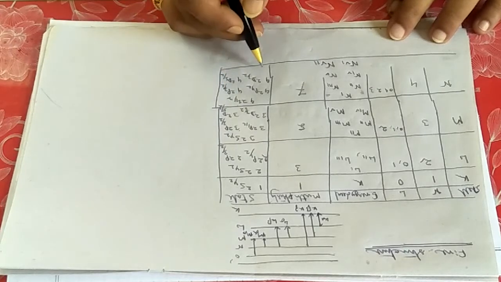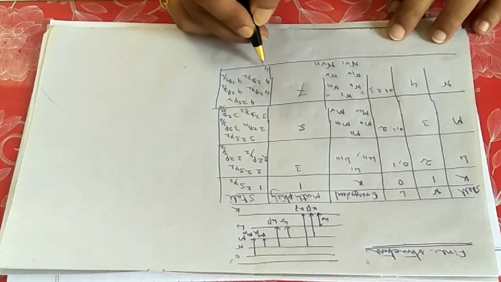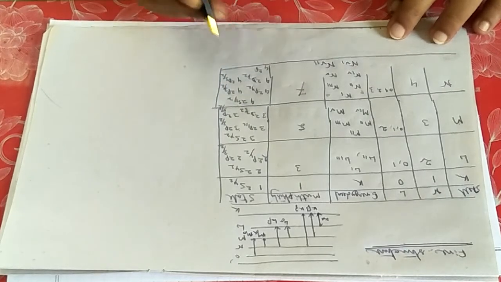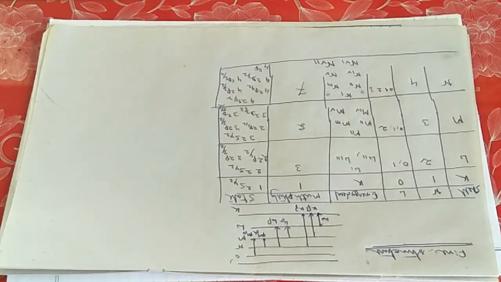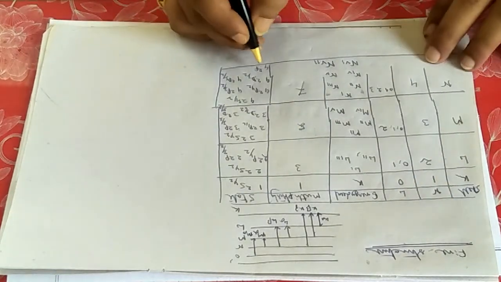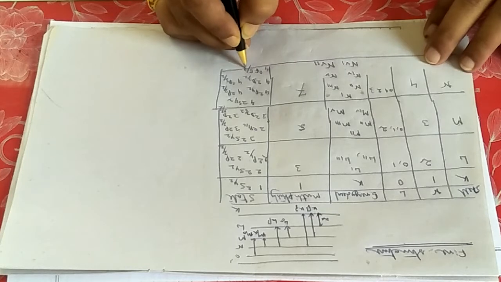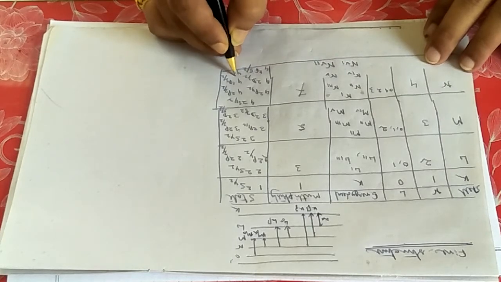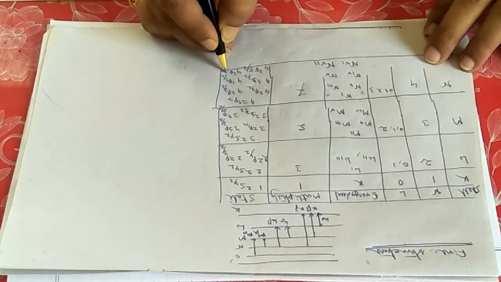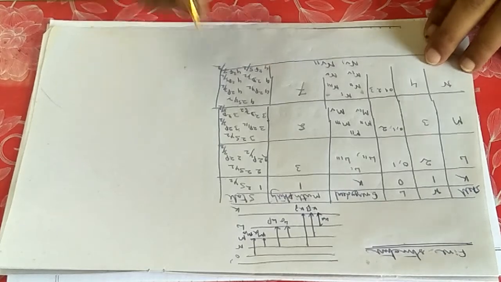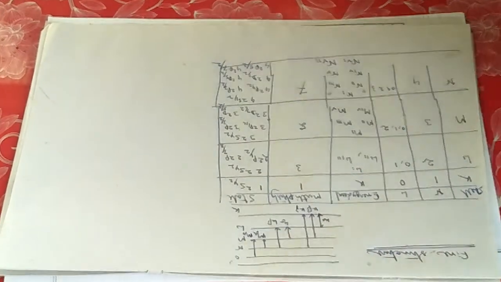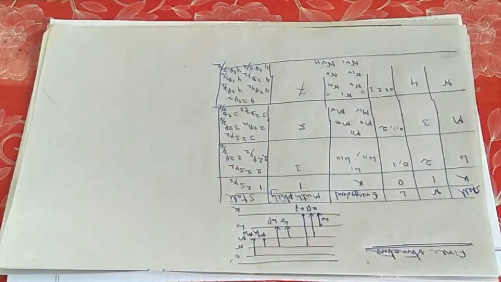So SPD, then F. For F state, 3 plus half and 3 minus half, that is 3 minus half 5 by 2 and 3 plus half 7 by 2. Okay, now you understood how many states will actually exist.